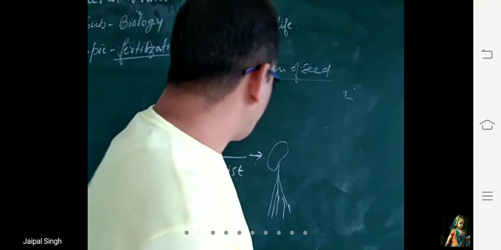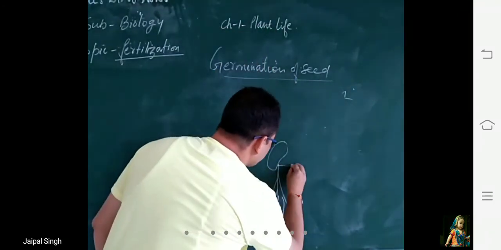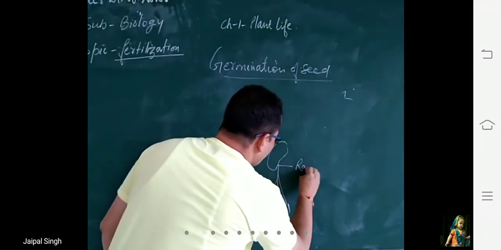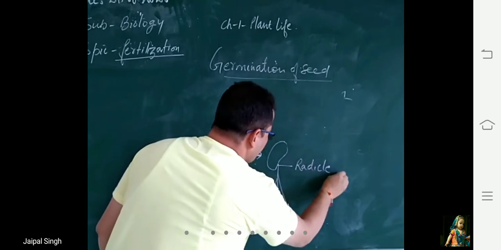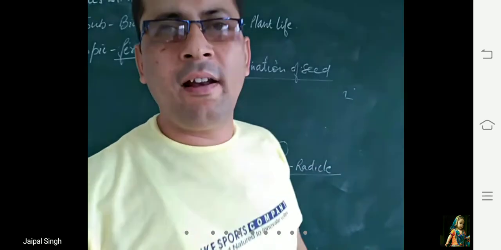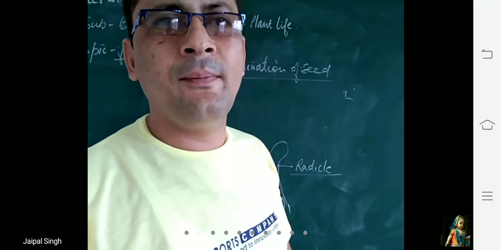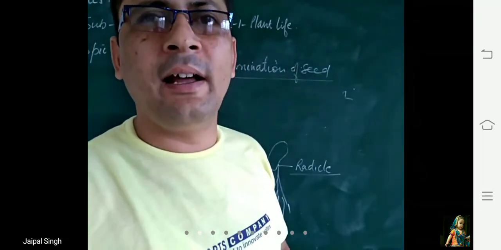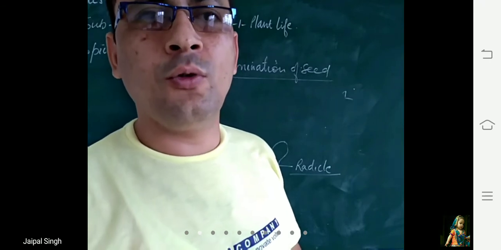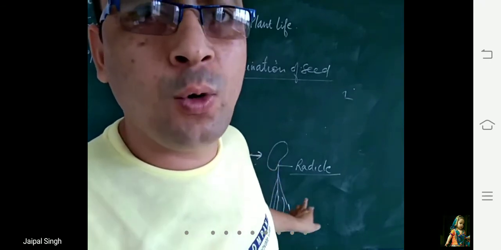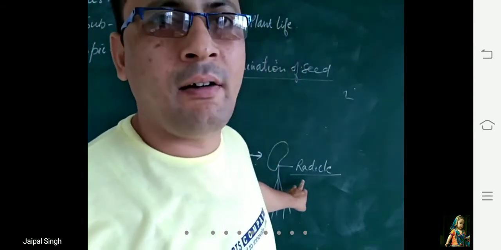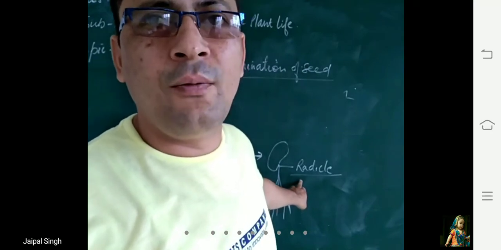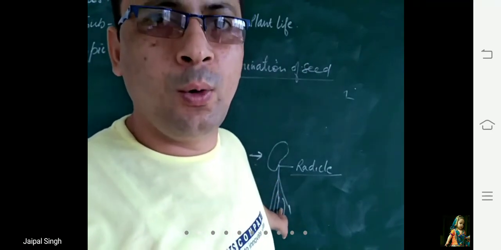Ultimately the radicle part of the seed grows downward and develops into root. So the first thing which appears out of this seed is the radicle, which develops into the root system.